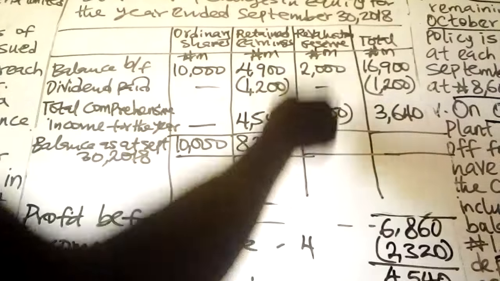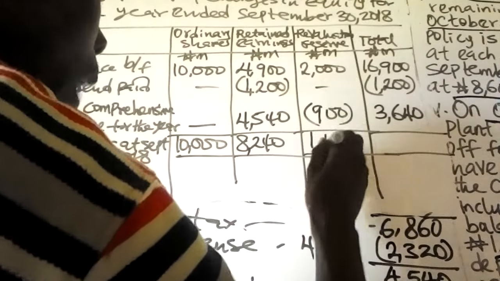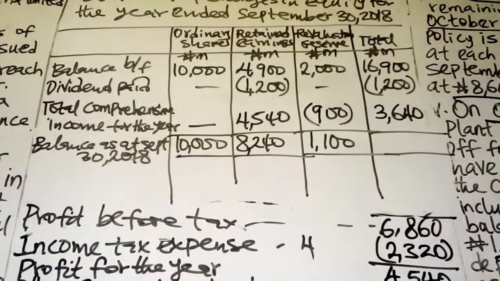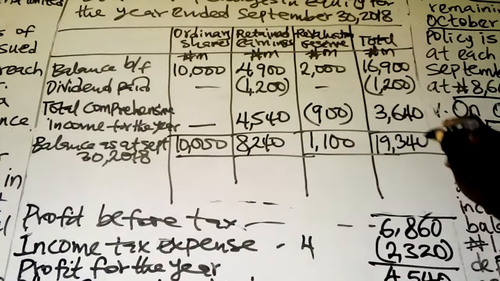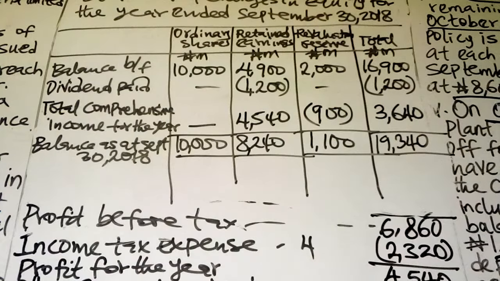Then 2,000 minus 900 will be 1,100. Then the total, you have 16,900 minus 1,200 plus 3,640, which is 19,340. That is all about the statement of changes in equity.